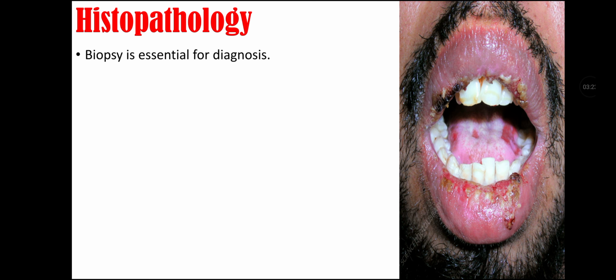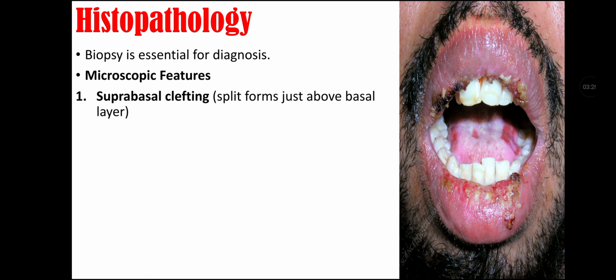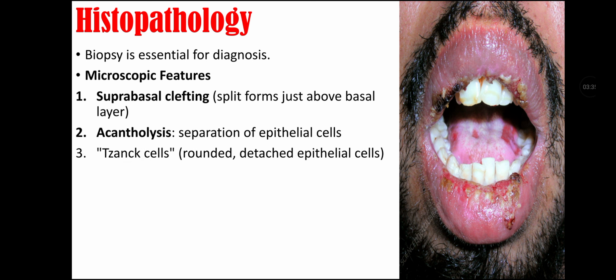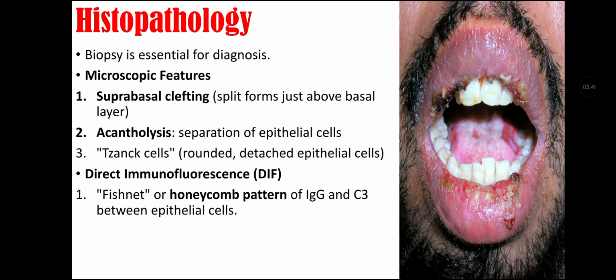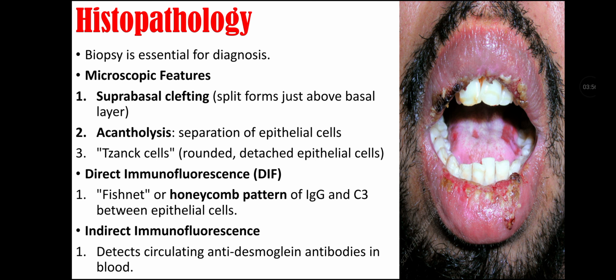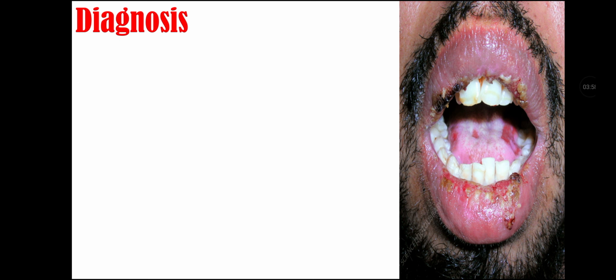Histopathology of Pemphigus vulgaris. Biopsy is essential for diagnosis, and microscopic features show suprabasal clefting, that is a split just above the basal layer. Acantholysis, that is separation of epithelial cells, and Tzanck cells can also be seen, that are rounded detached epithelial cells. We can also do direct immunofluorescence for diagnosis that shows a fishnet or honeycomb pattern of immunoglobulin G and C3 between epithelial cells. We can also do indirect immunofluorescence that shows circulating anti-desmoglein antibodies in the blood.